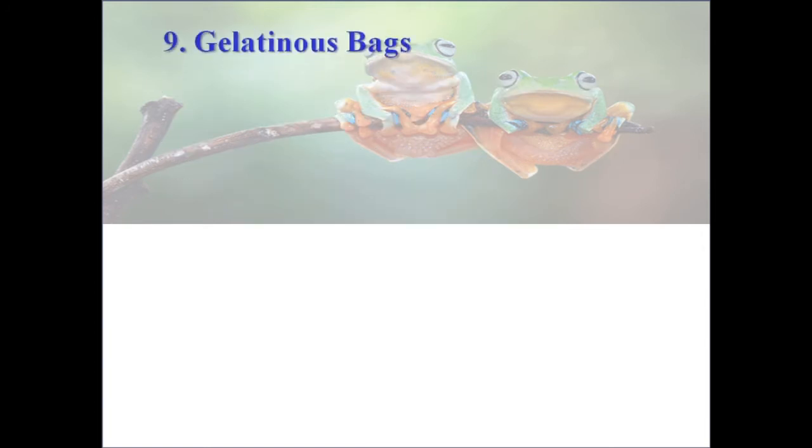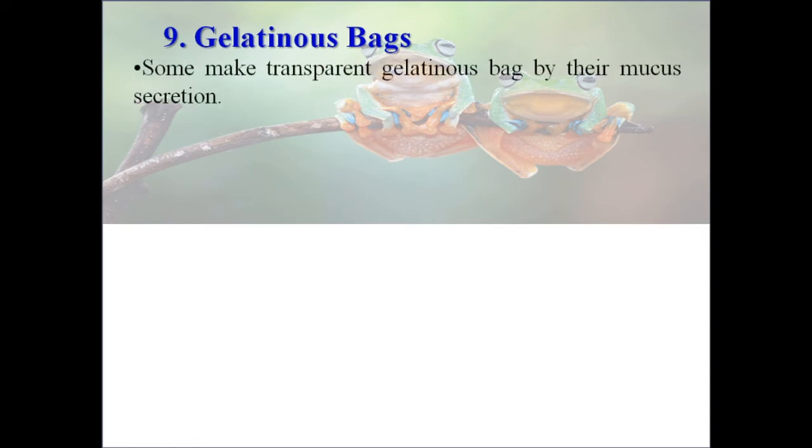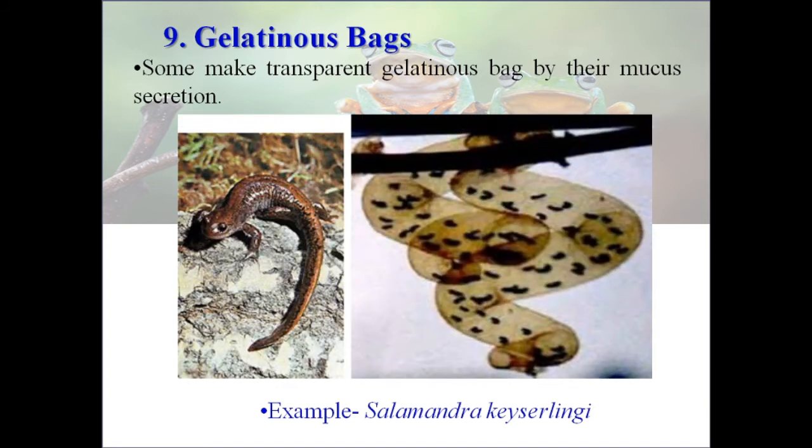Next method is the formation of a gelatinous bag. Some amphibians make a transparent gelatinous bag by their mucus secretion. Example, Salamandra caeserlingi. This picture is of Salamandra caeserlingi.